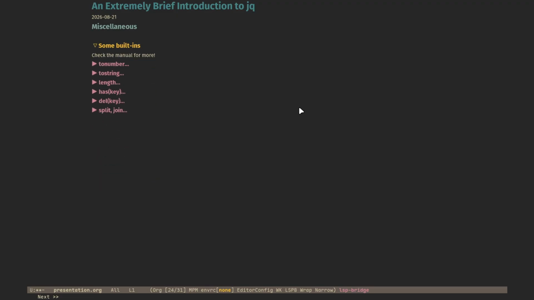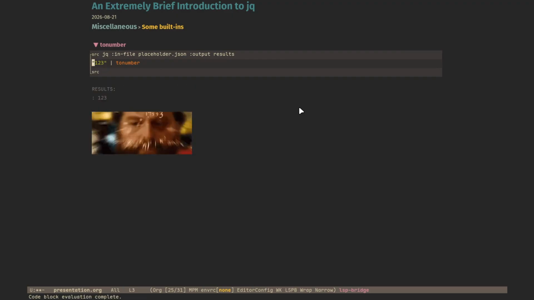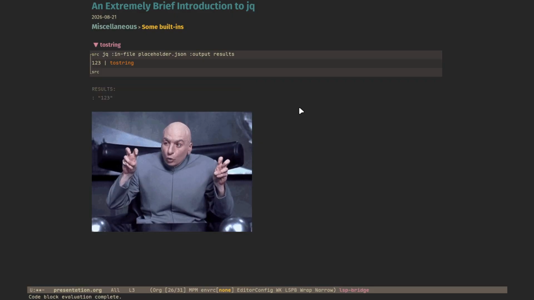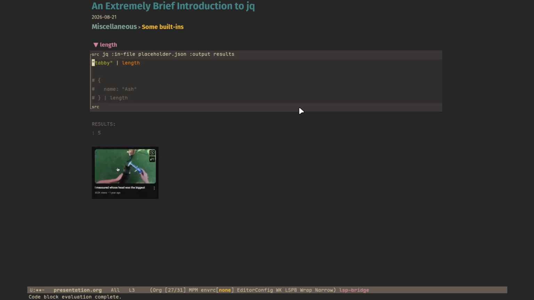Finally, let's go over quickly some built-ins. We have toNumber. We get 1, 2, 3. We have toString. Boom, 1, 2, 3. We have length. I wanted to show you that it's possible to get the length of not only strings, but also arrays and objects. Let's show you the object now.